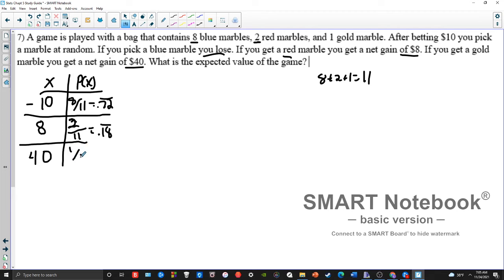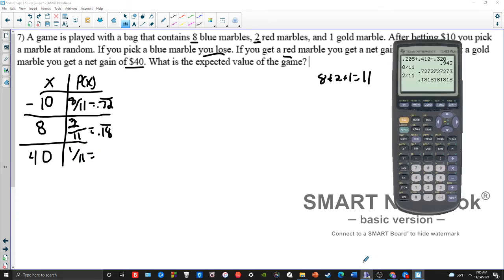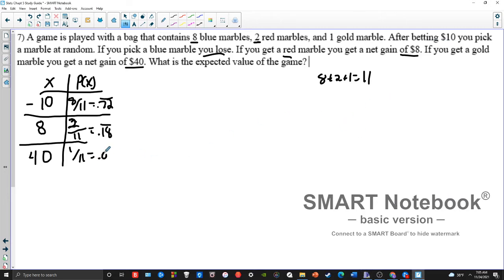the 1 gold marble out of 11. So that's a 1 out of 11 chance, which is 0.09 repeating. So how do I get my expected value? I do the exact same thing I did in the last problem to get my average. I take all my outcomes, times the probabilities, and then add them up. That's it. That's all expected value is.